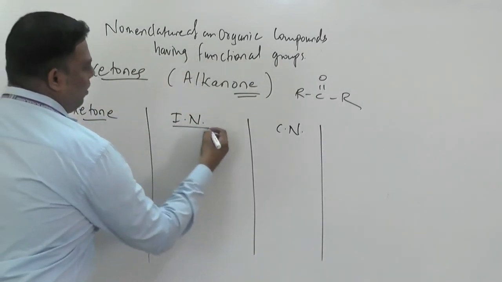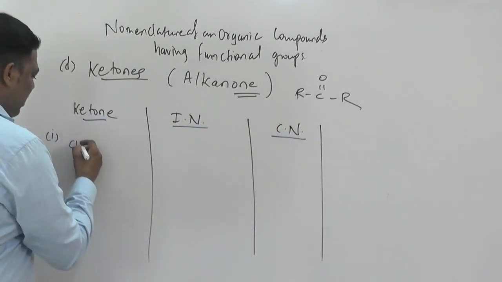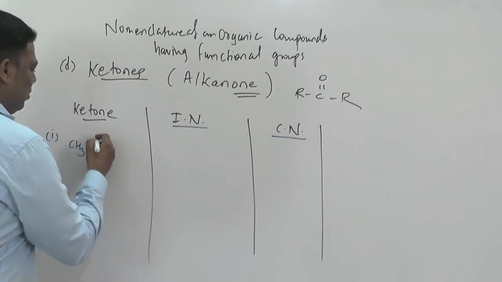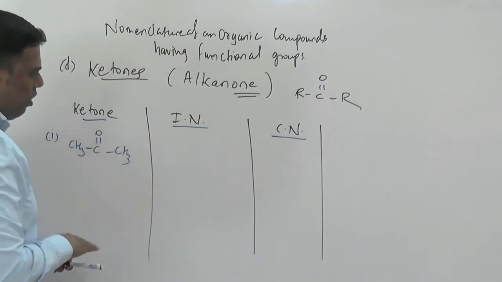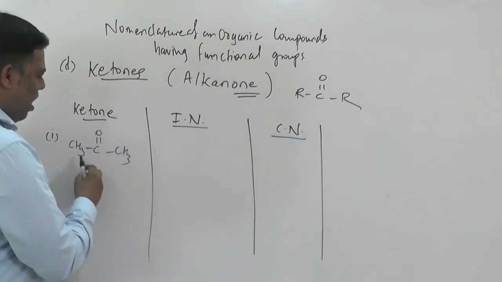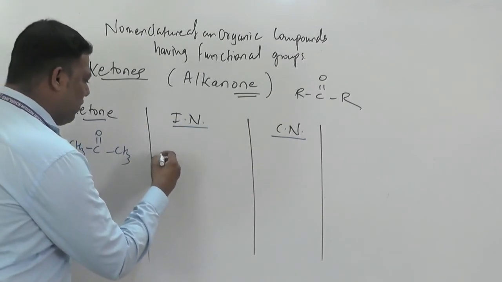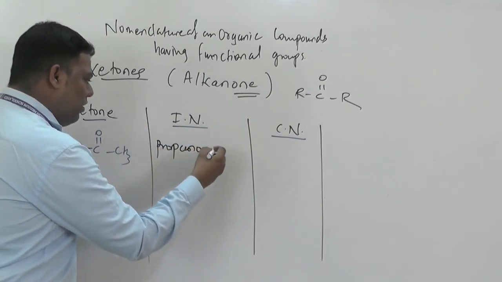Whenever we write a ketone, first suppose I write CH3 C double bond O CH3. For the IUPAC name, the total number of carbon atoms is 1, 2, 3, so we write propanone.